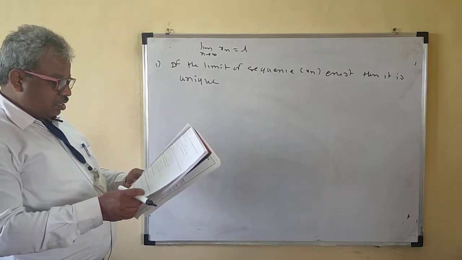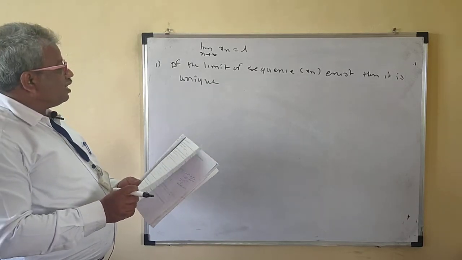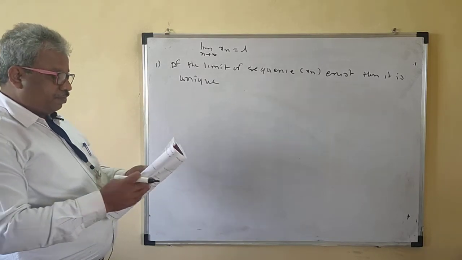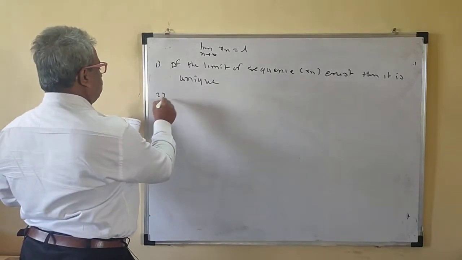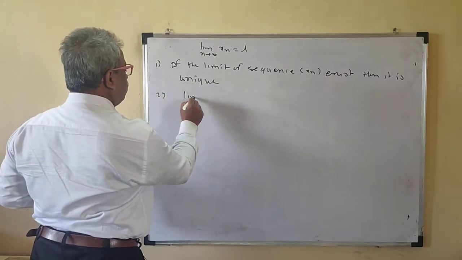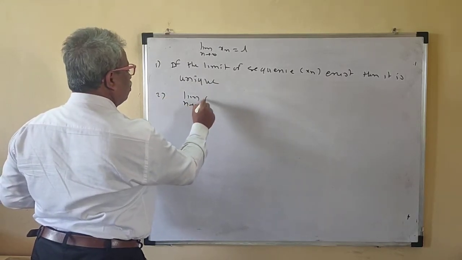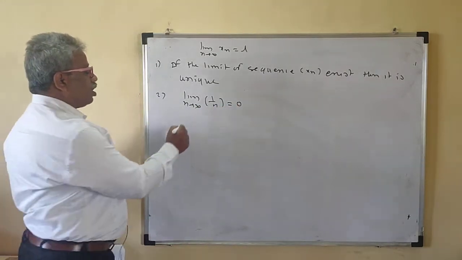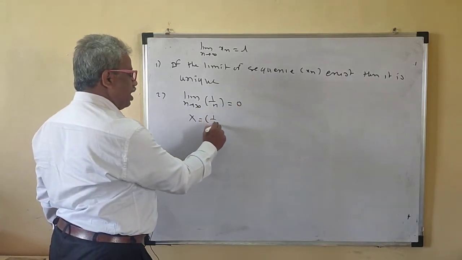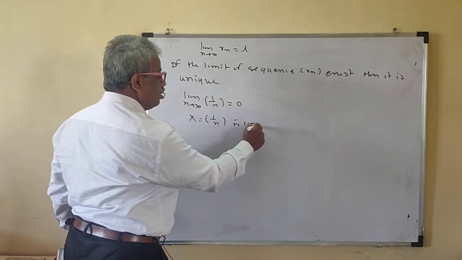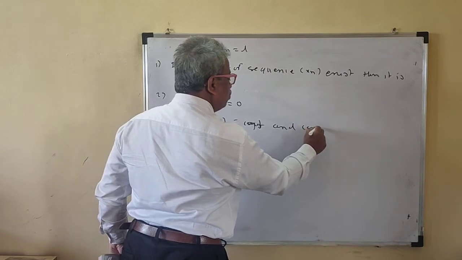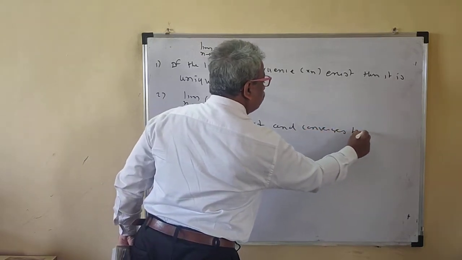And if the limit exists, then we say that x_n converges to L. Next, limit n tends to infinity of 1 upon n is equal to 0. That means the sequence 1 by n is convergent and converges to 0.